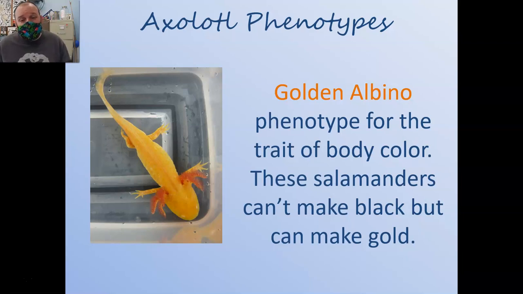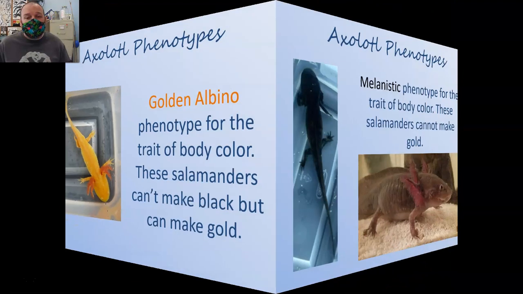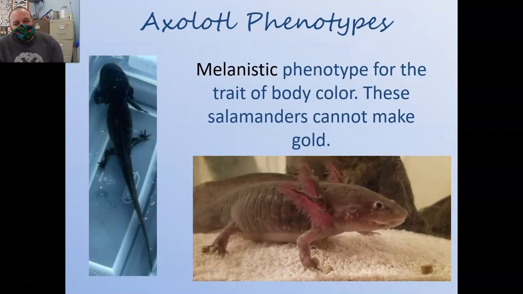You can also imagine an axolotl that can't make gold but can make black. We call those melanistics. Melanistic axolotls can't make gold, so appear completely black. The one here on the left is a true melanistic, very, very dark in color. The one on the bottom is also a melanistic. Even though it's lighter in color, in the pet trade, some people call these lavender melanistics, it still just doesn't make that gold, which is why it's a melanistic axolotl.